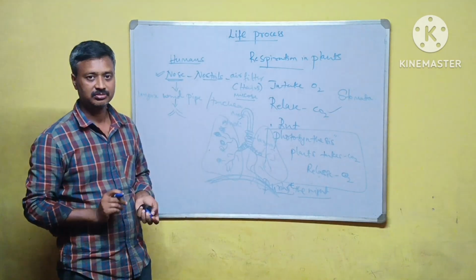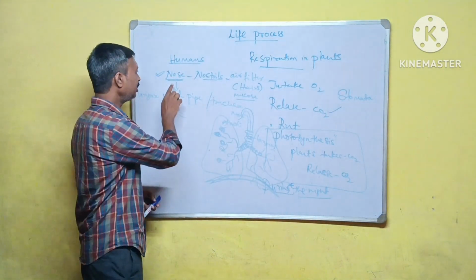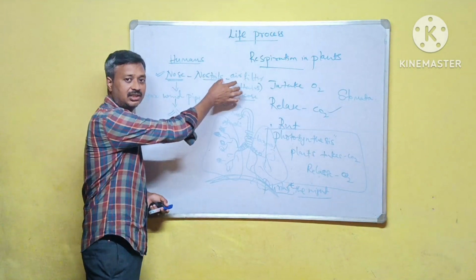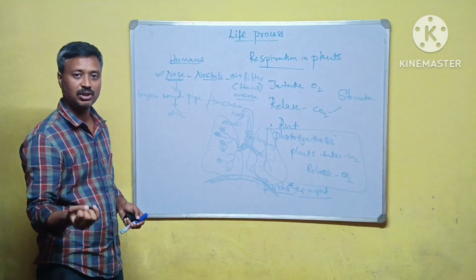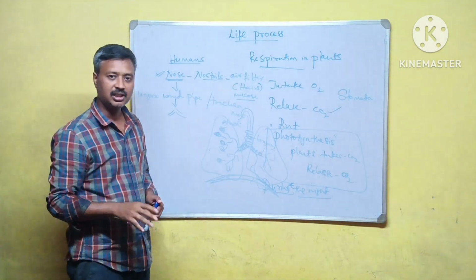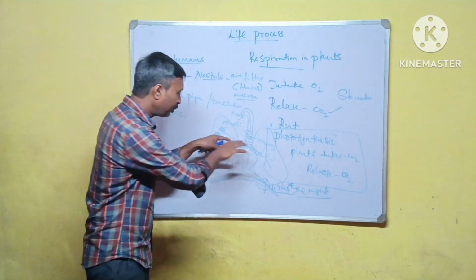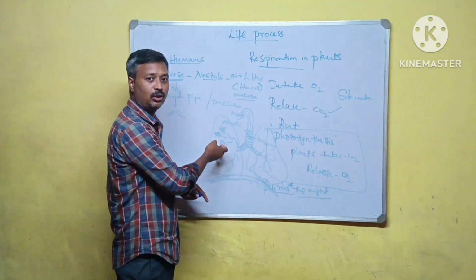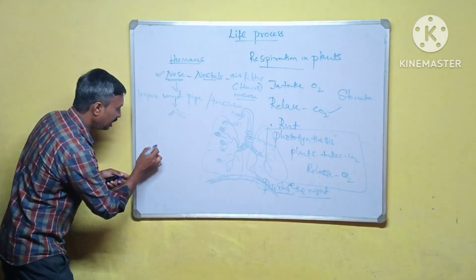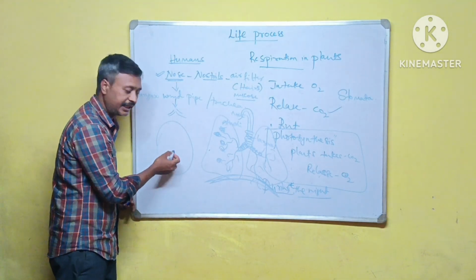Now the function. What happens when you inhale air? It enters the nose, goes through the nostrils, and is filtered by hairs and mucus. It enters the windpipe, then through the windpipe it goes to the bronchi, to the bronchioles, and from the bronchioles to the alveoli.